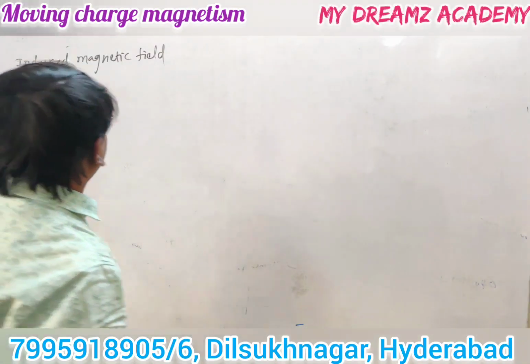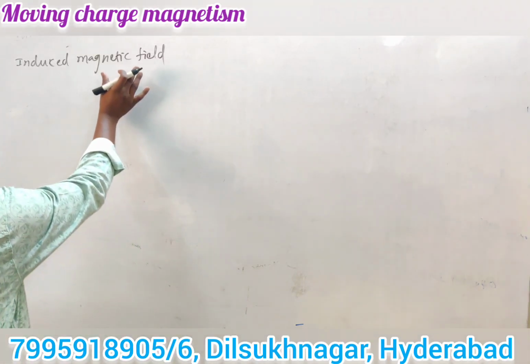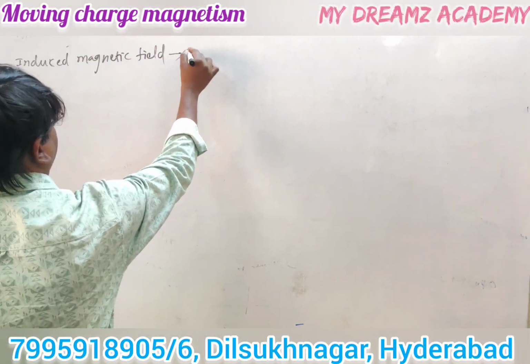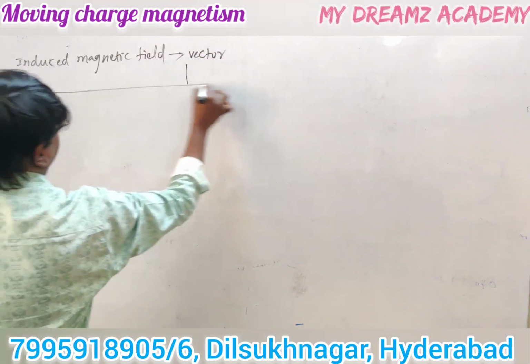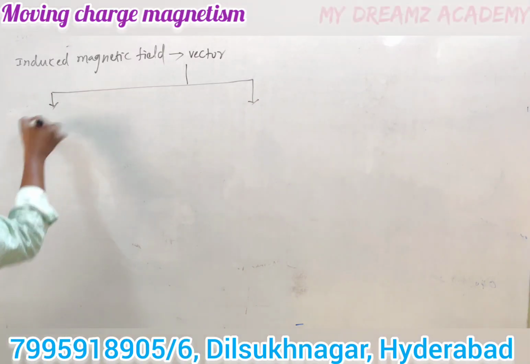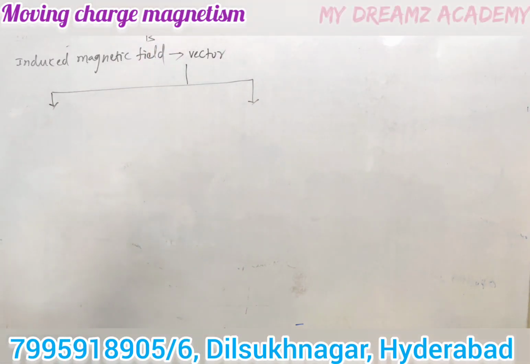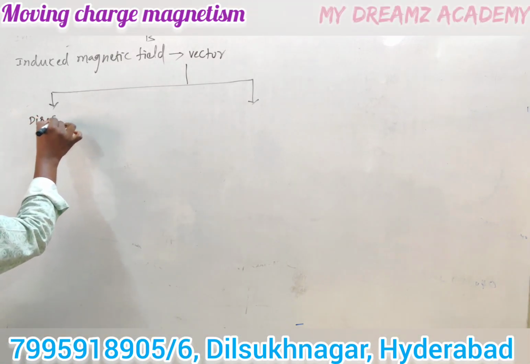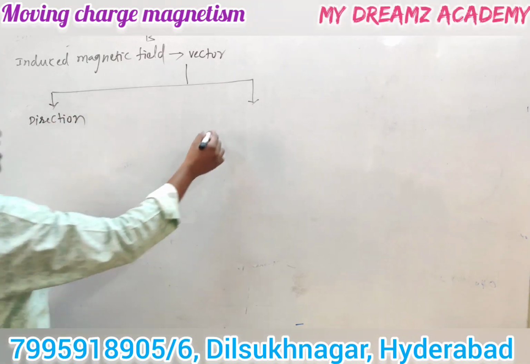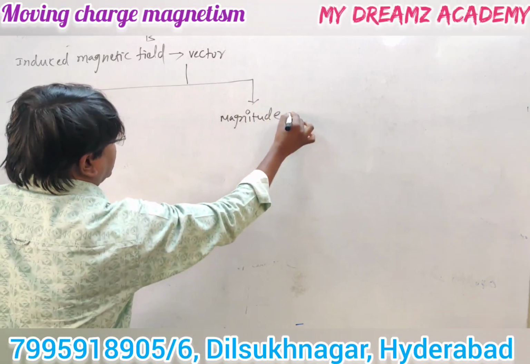Now, the magnetic field induced due to a current carrying conductor, we have already discussed. Magnetic field is a vector. Every vector has both direction and magnitude. So this vector, magnetic field B, has magnitude and direction. What is the direction of this induced magnetic field, and what is the magnitude of the induced magnetic field?